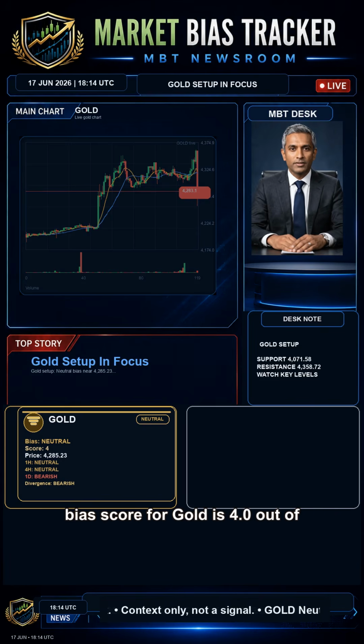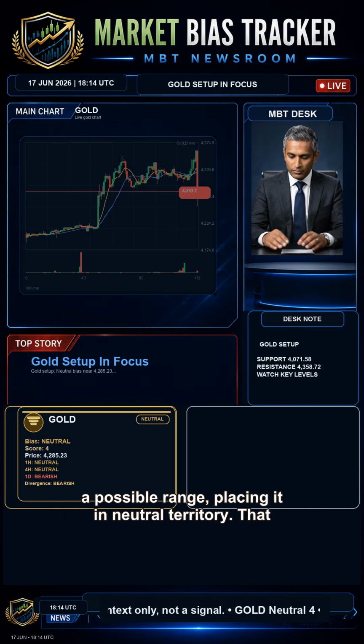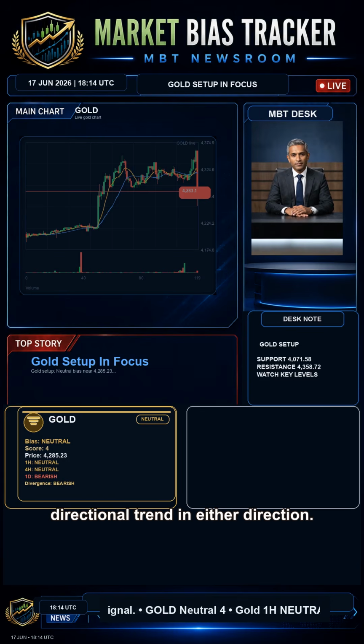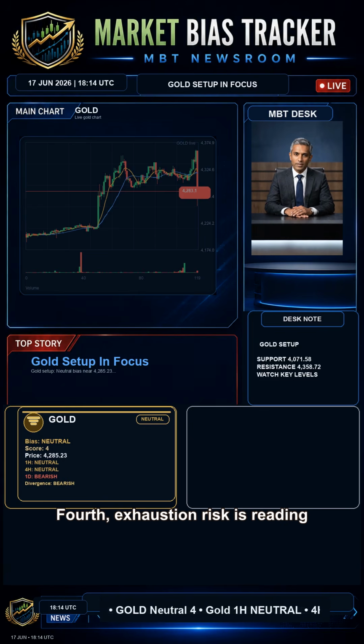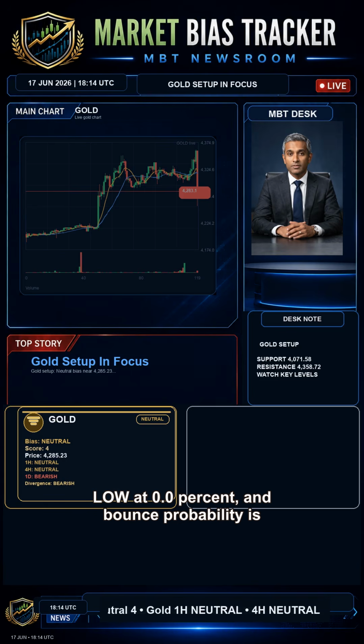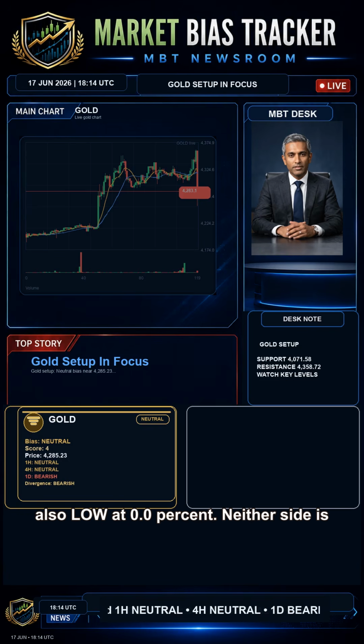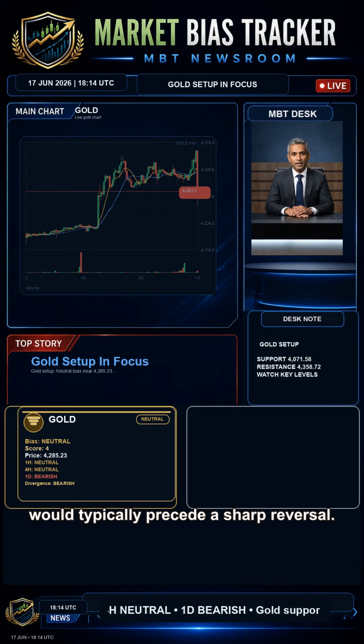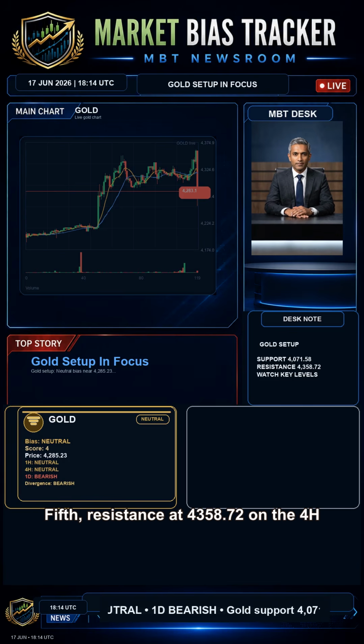Third, the overall bias score for gold is 4.0 out of a possible range, placing it in neutral territory. That score does not support a strong directional trend in either direction. Fourth, exhaustion risk is reading low at 0.0%, and bounce probability is also low at 0.0%. Neither side is showing a stretched condition that would typically precede a sharp reversal.